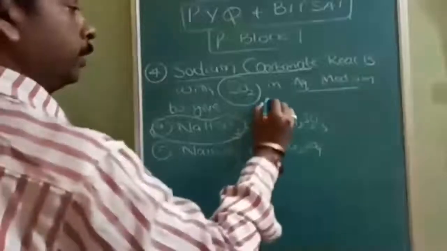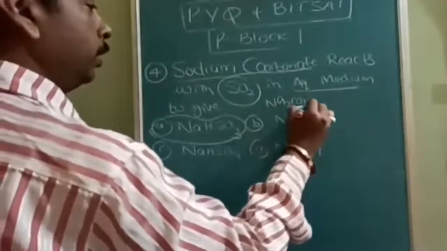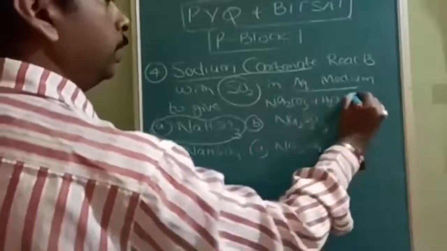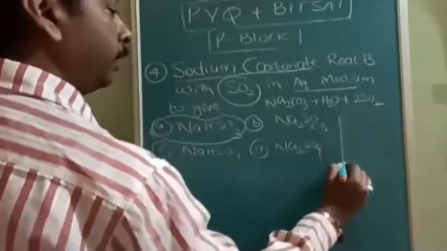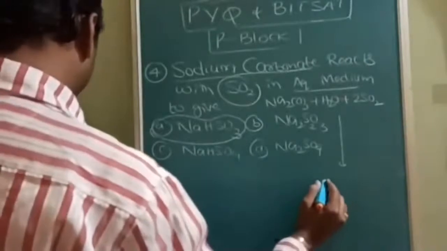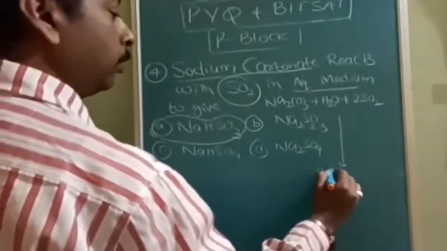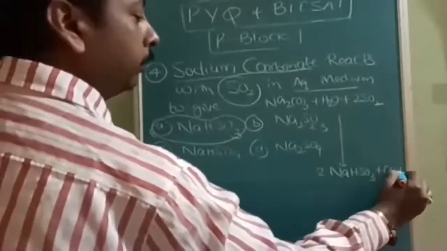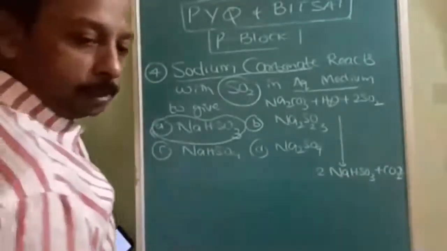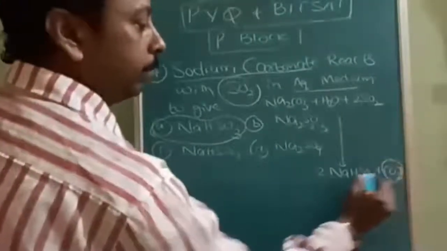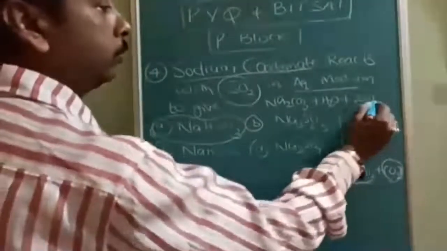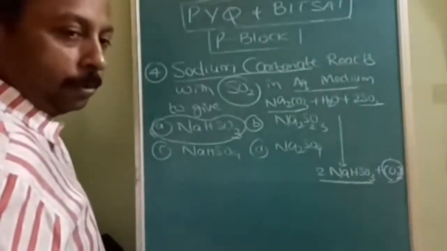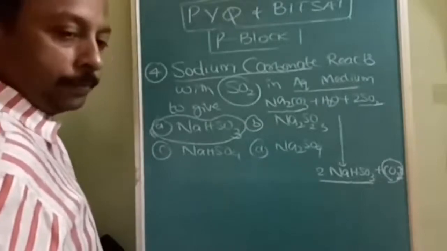The reaction is Na2CO3 in an aqueous medium, meaning H2O, reacting with 2 moles of sulfur dioxide to form 2NaHSO3, and it will liberate CO2. So CO2 is liberated, along with 2 moles of NaHSO3, from 2 moles of SO2 and 1 mole of Na2CO3. Note down this equation, and the answer is A.